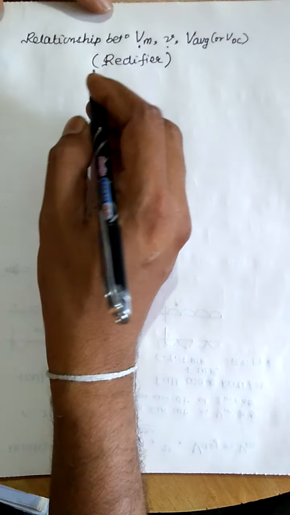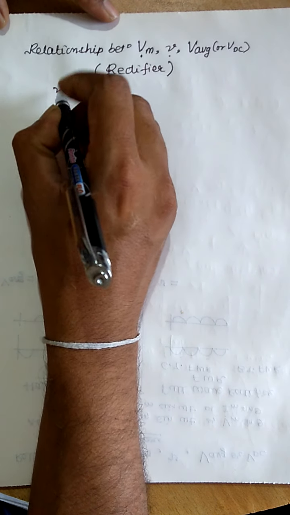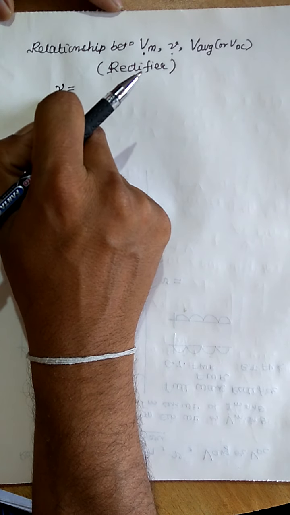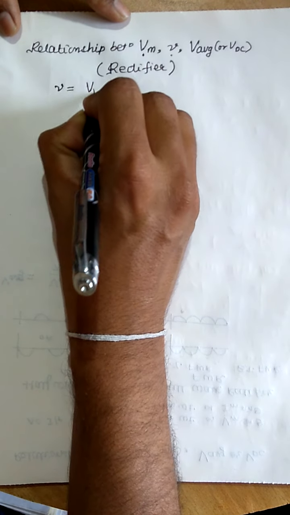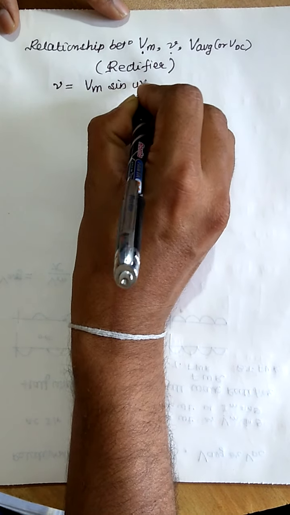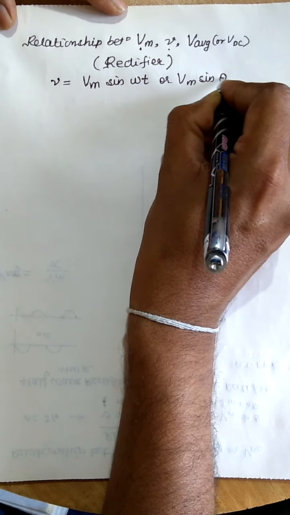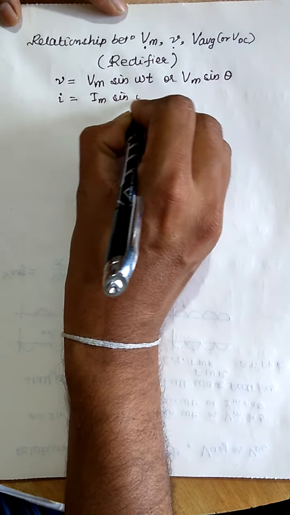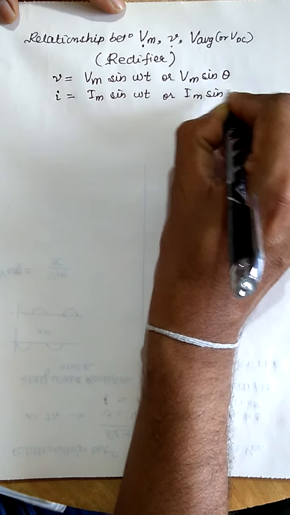As we have discussed earlier, the instantaneous value of voltage for a sine wave is given by Vm sine omega t, or simply Vm sine theta. If it is a current, then the instantaneous value of current is given by Im sine omega t or Im sine theta.